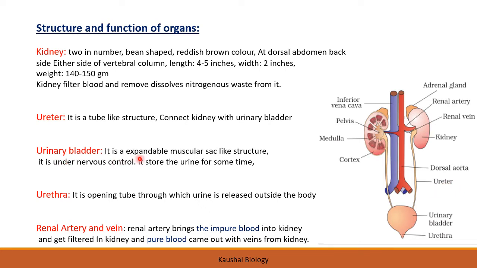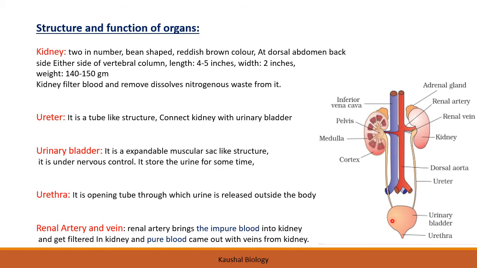The urinary bladder is an expandable muscular sac-like structure. This is a sac-like structure, or you can say a bag-like structure, which is muscular in nature, and it is under nervous control. It stores the urine for some time. What is the function of the urinary bladder? It stores the urine. Whatever urine forms in the kidney comes into the urinary bladder through the ureter, and it is stored, under nervous control.